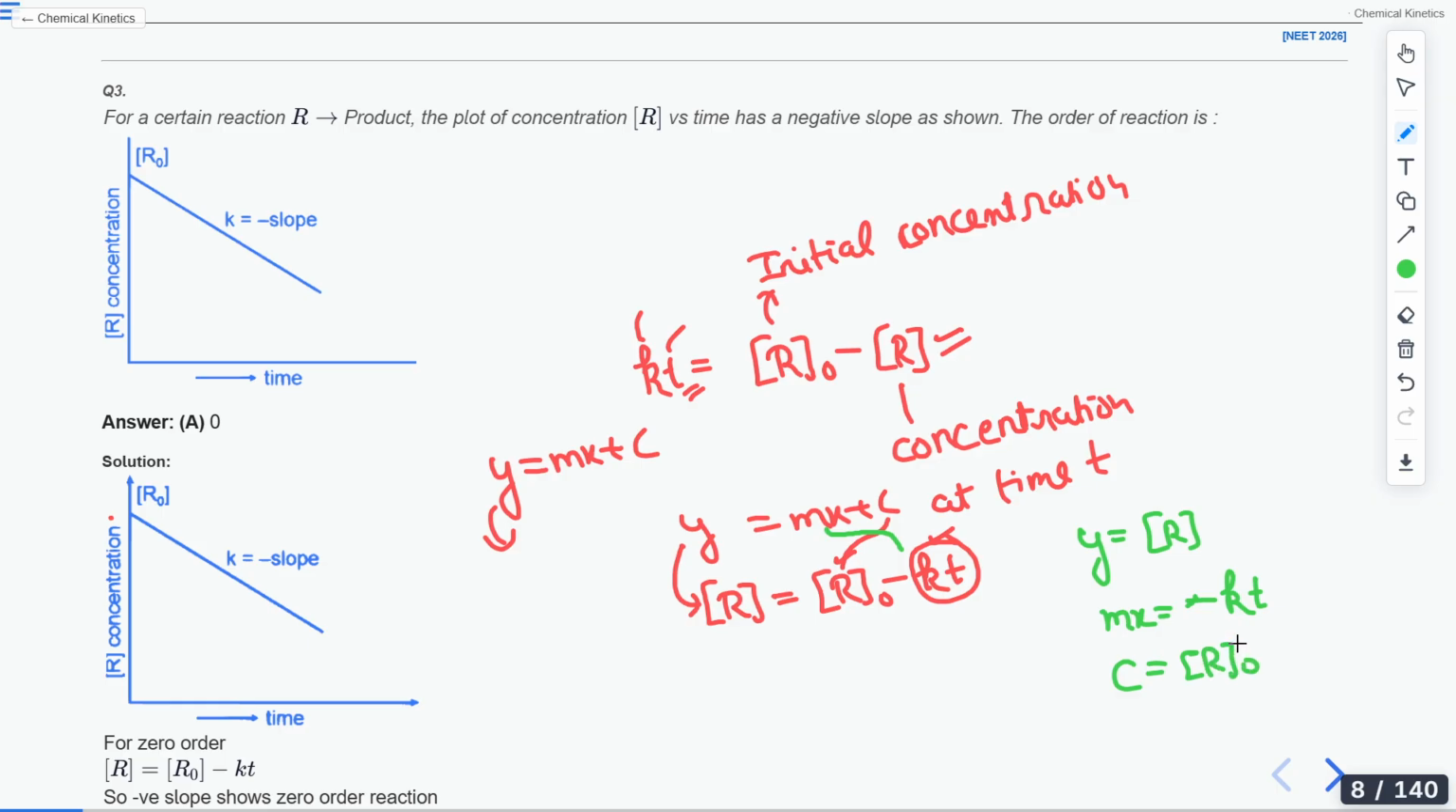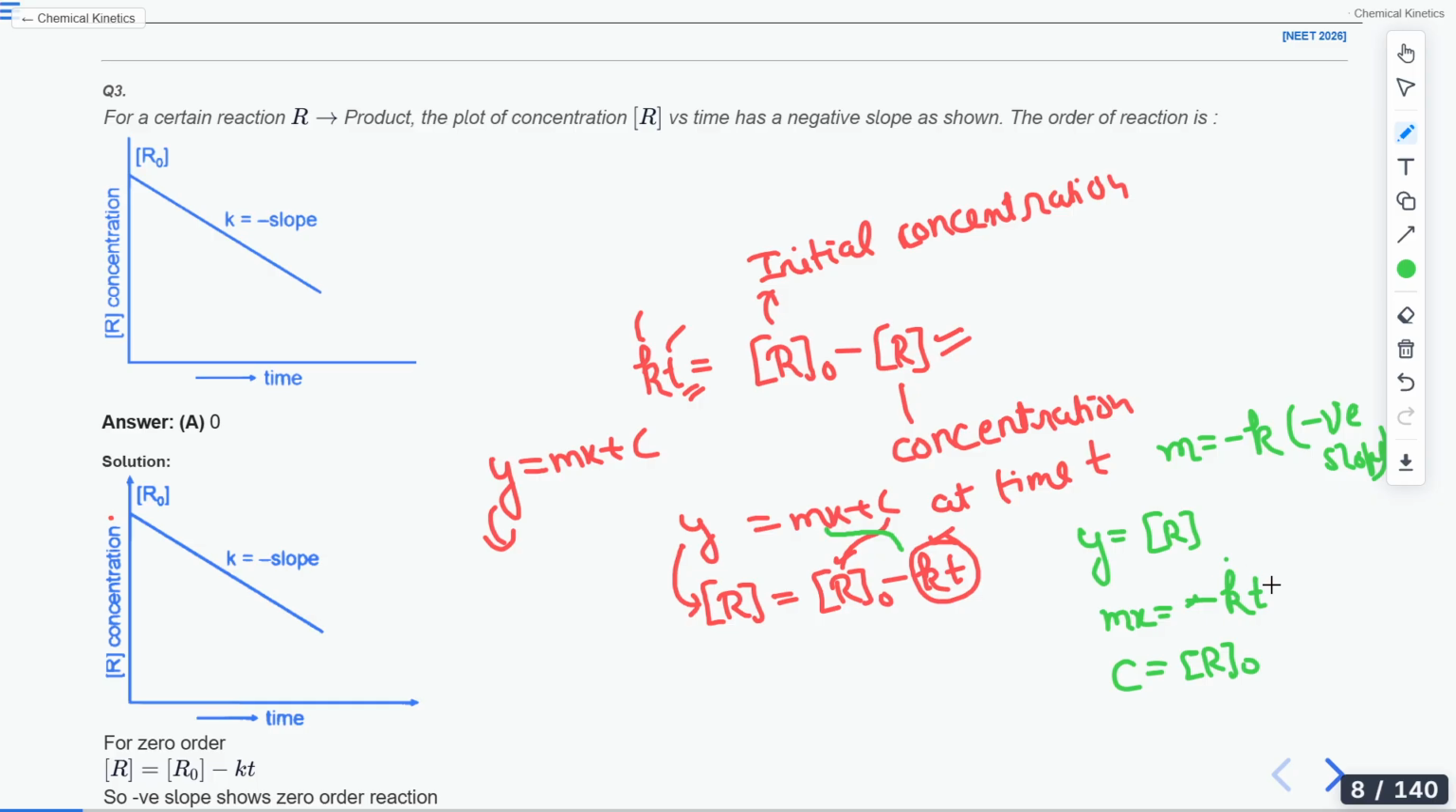Now this is an equation of a straight line. You will get a straight line with what? With your slope as minus k, because k is the rate constant, it will always be positive. So minus k will result in a negative slope. If I write it clearly, m is equal to minus k, which means a negative slope.